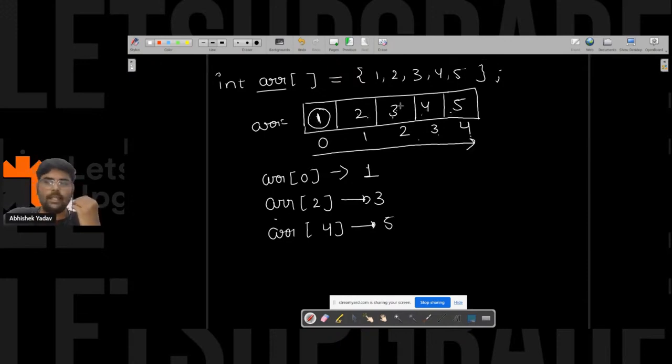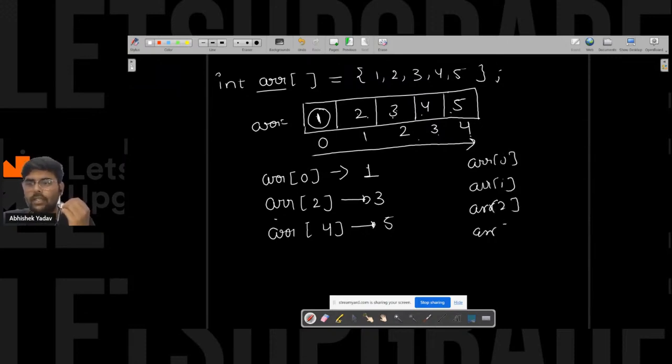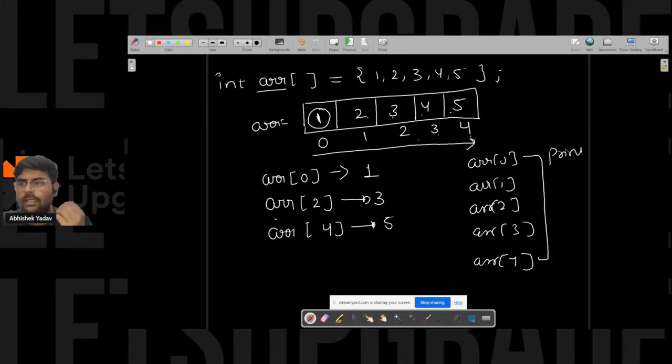So here you can see we want arr of 0, arr of 1, arr of 2, and arr of 3 and arr of 4. That is, we want to print all the elements present inside the array.